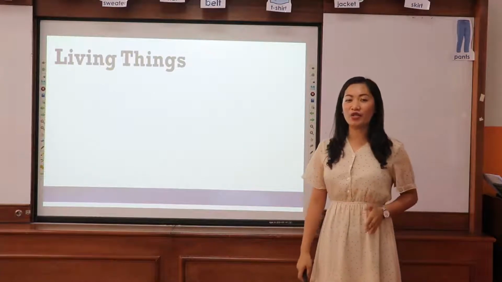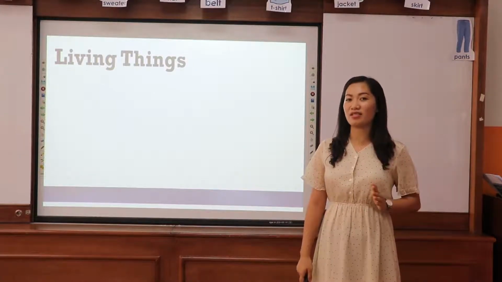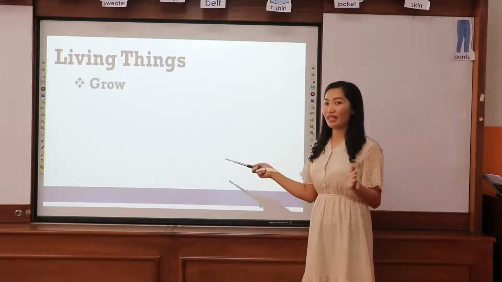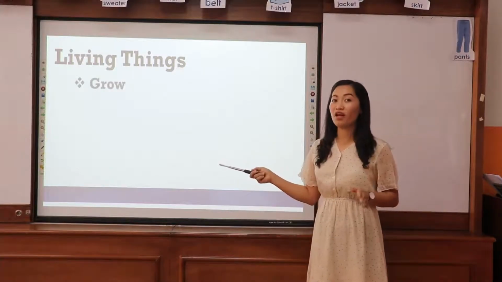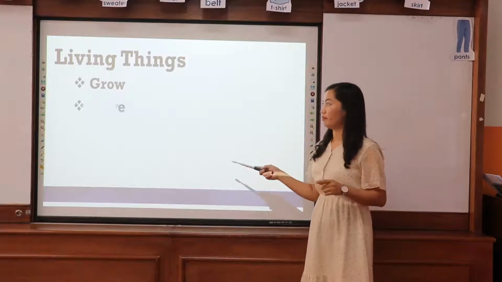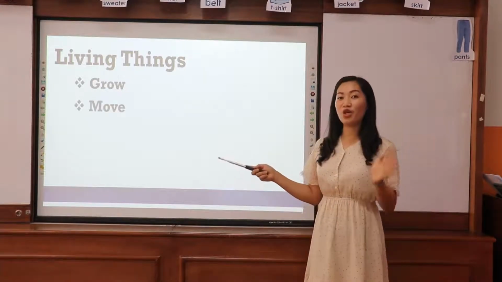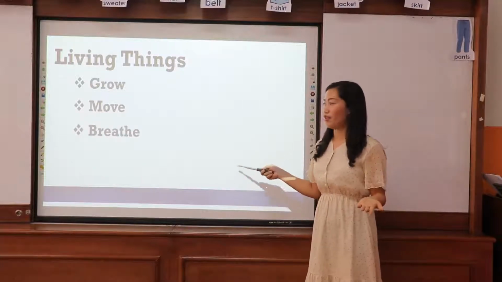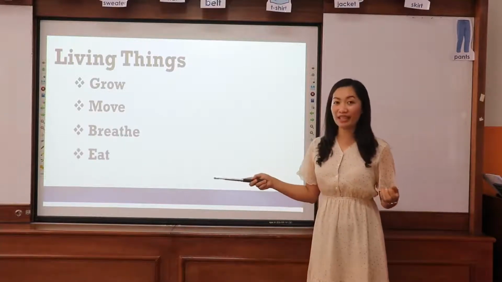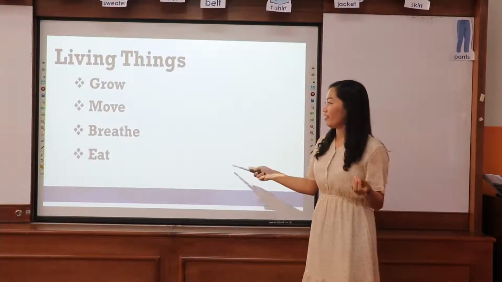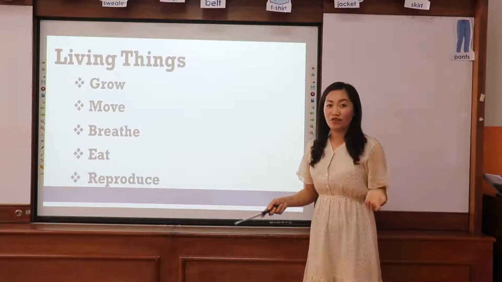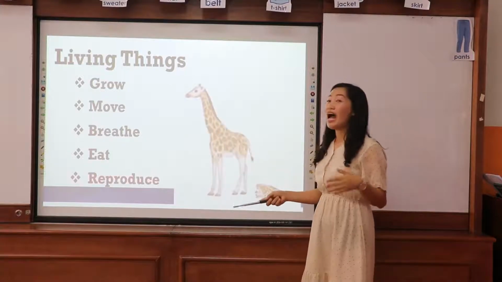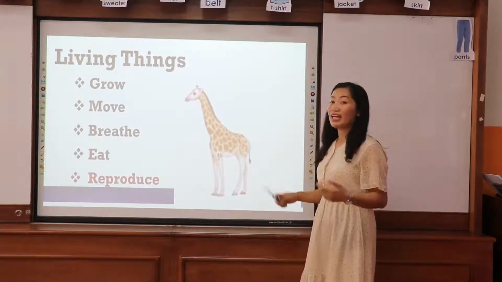And let's go now to the last characteristic of a living thing. Let's repeat again. Living things grow. Living things can move. Living things can breathe. Living things can eat. And the last one, living things can reproduce. Reproduce meaning living things, they can have their own